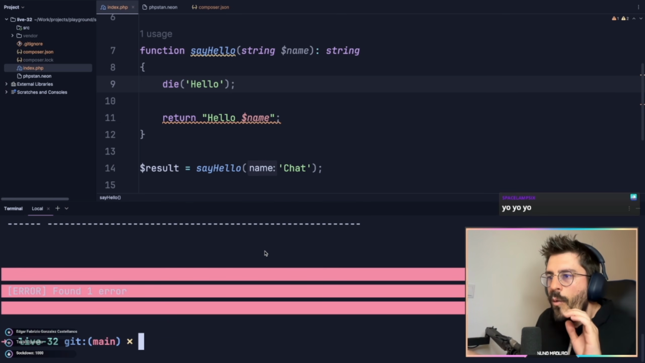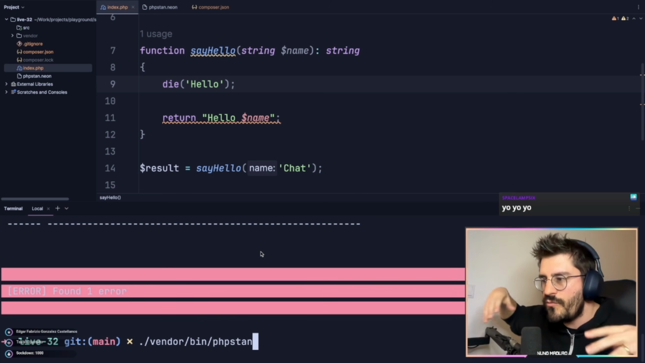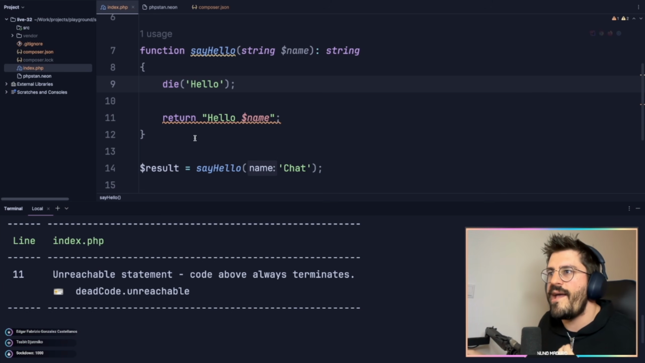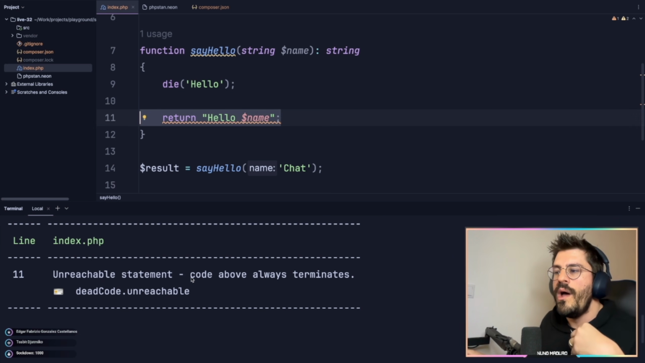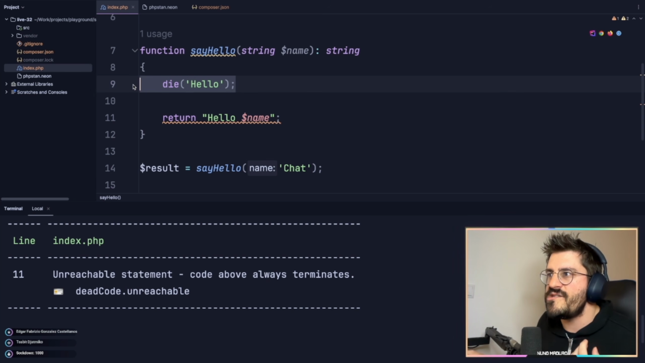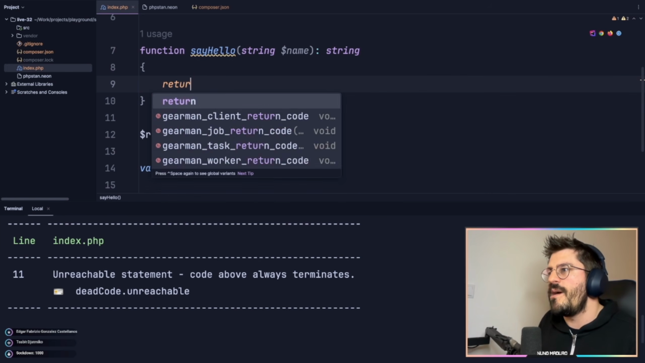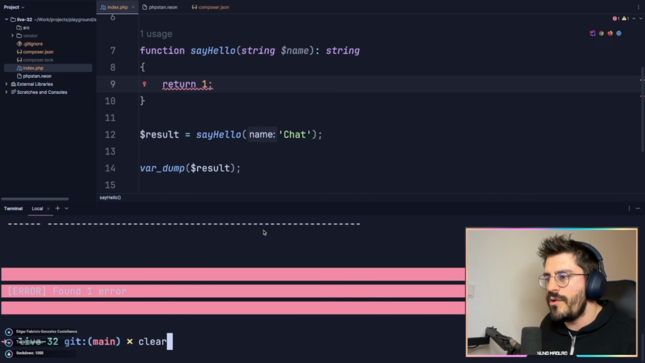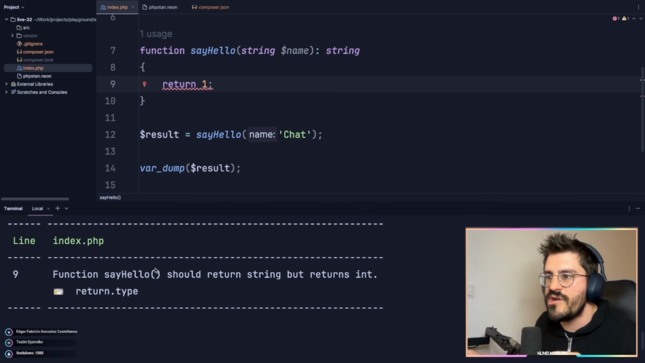There we go. So without even running my code, so I don't type php index.php to run my code, just by typing vendor/bin/phpstan, it's already complaining that I have on line 11 an unreachable statement, which is, you know, the code above always terminates thanks to this die hello world. But one of the other examples is if I were to return something which is not a string, potentially, if I were to return 1, for example, PHPStan will also complain about this because we have a mismatch in terms of types. So the function sayHelloWorld should return string but returns int.